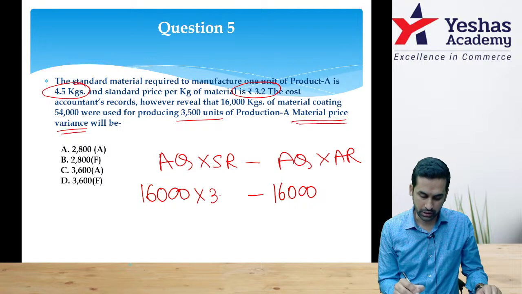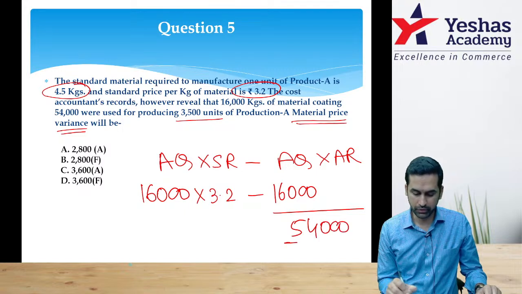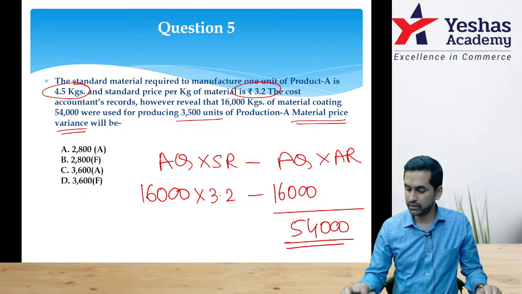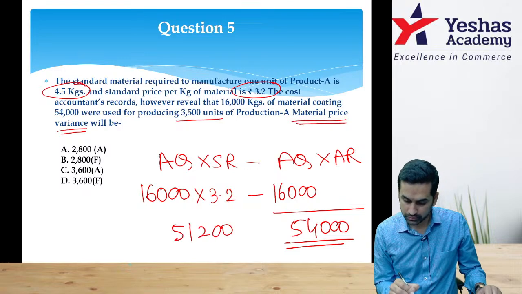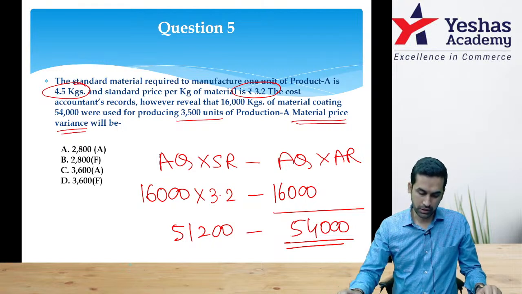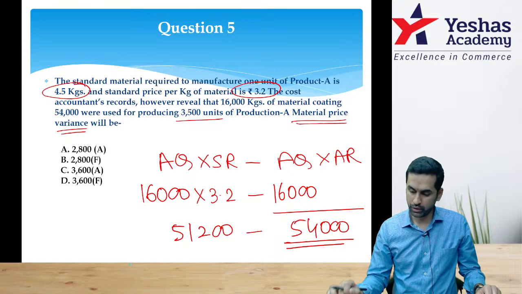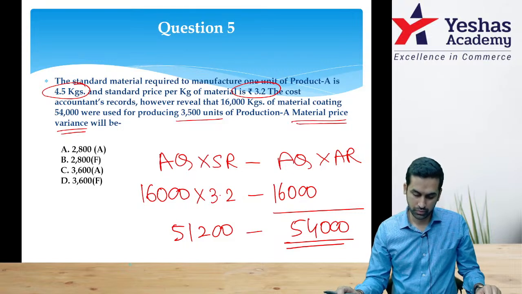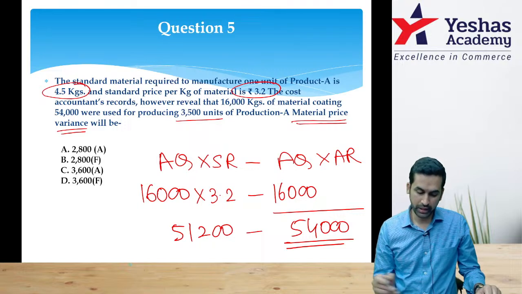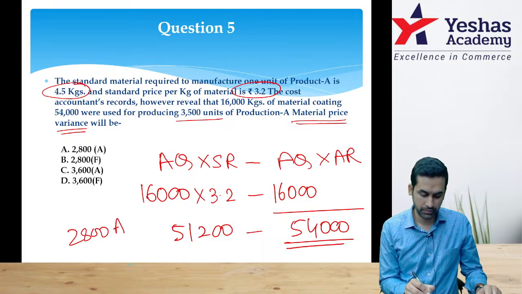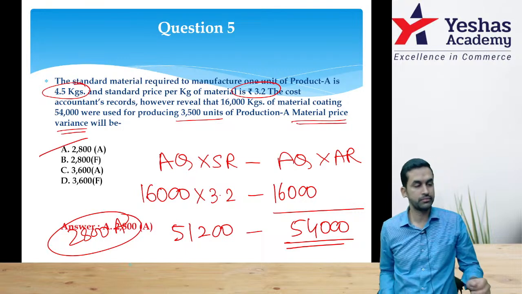Do we have the rate? Standard rate was 3.2 and actual rate I don't have, but the amount is given, 54,000. So I can directly do this. 16,000 kgs into 3.2 is 51,200, and I have incurred 54,000. 2,800 adverse. Yes, option A is the answer.